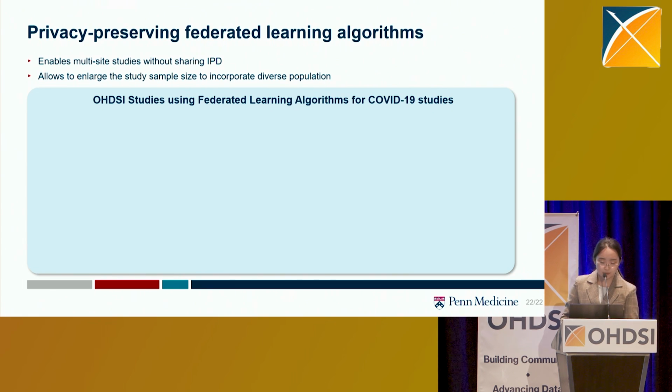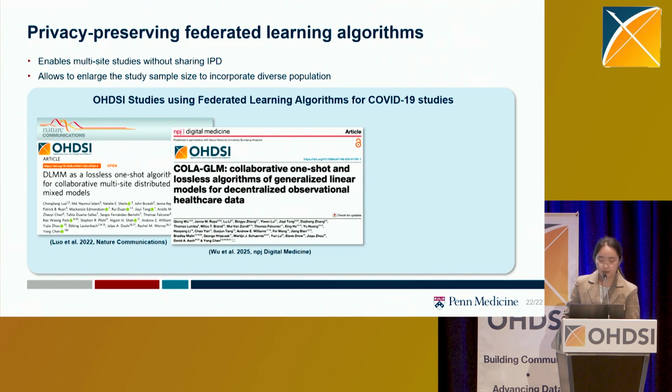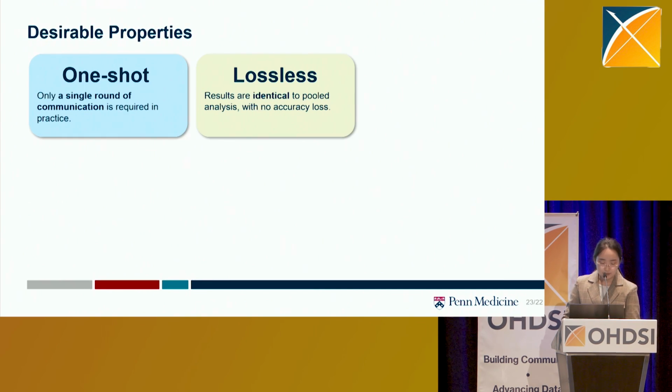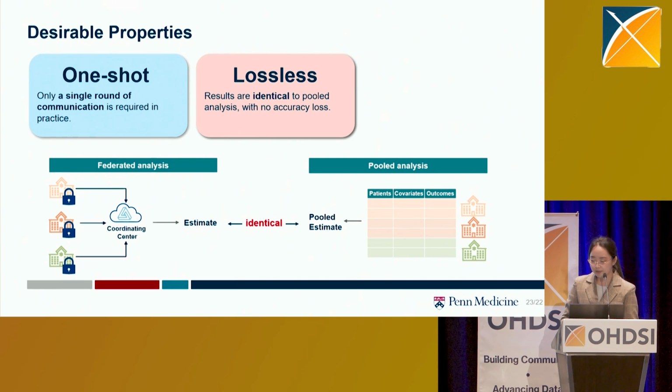Within the OC research network, several federated learning algorithms have been implemented. For example, the distributed linear mixed models, the distributed generalized linear models, and the distributed generalized linear mixed models. And these algorithms have two desirable properties for federated analysis. The first one is one-shot, meaning that only one round of communication is required in the analysis. And second is lossless, meaning that the results we obtain from the federated analysis are identical to the results from a pooled analysis, with no accuracy loss.